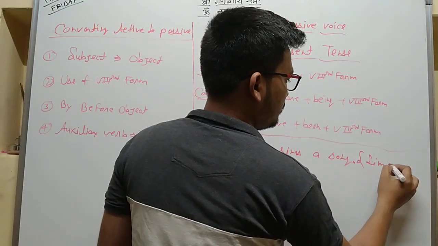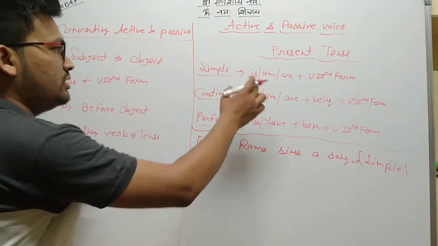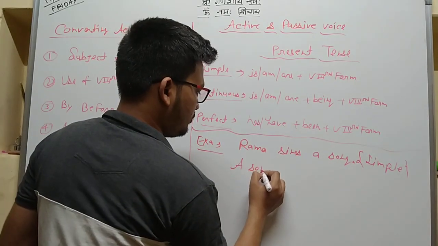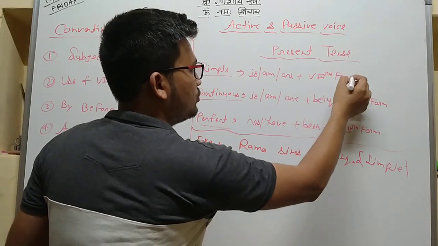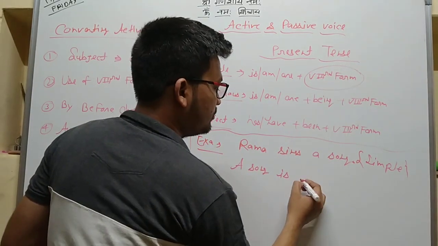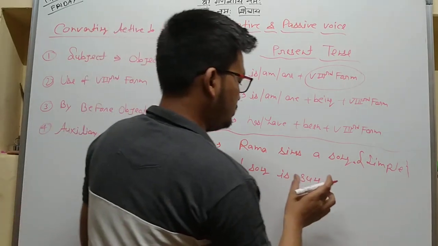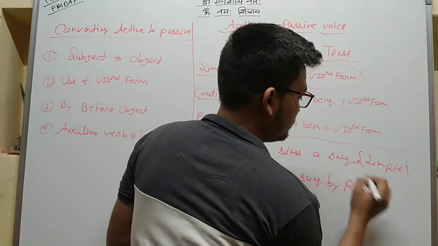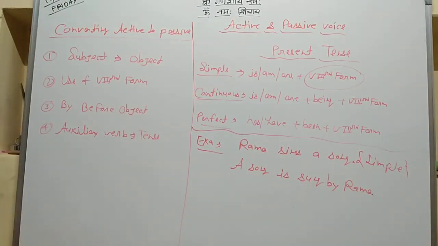Simple. Ram sings a song. Use is, am. A song. Sings changes to the verb's third form, sung. A song is sung by Ram.